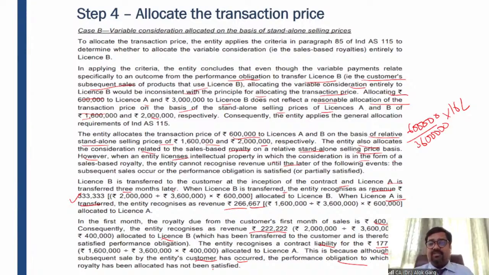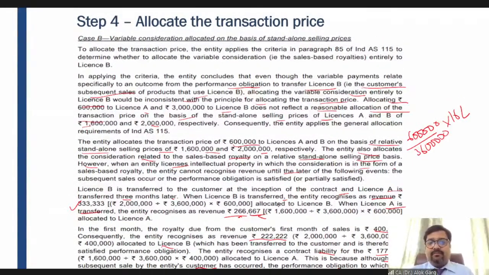177,778 or fixed consideration of, let's say, which in this particular case was 266,667. This will be recognized when this license A will be transferred after a period of 3 months, right? So this was how to allocate the transaction price into the performance obligations. I hope you guys are able to understand this part.